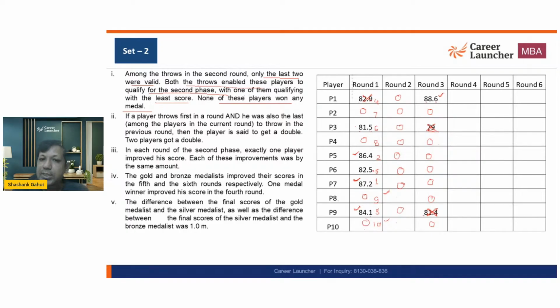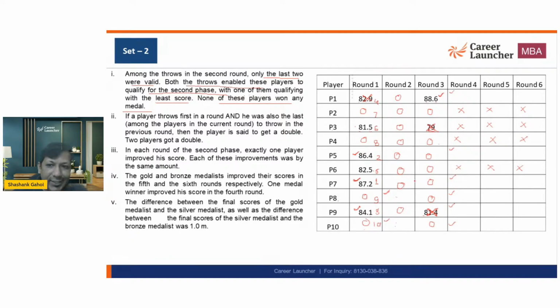Now, this person will not be going because P8 and P10 are going. Okay. So this person is going to be eliminated because only 6 people are going. So this person is eliminated. This is definitely eliminated. This is definitely eliminated because 6 people are going. So this one will be going. This one will also be going. This one will also be going. This one will be going. This one will be going. This one will be going. So 6 people are going and remaining people are not going.